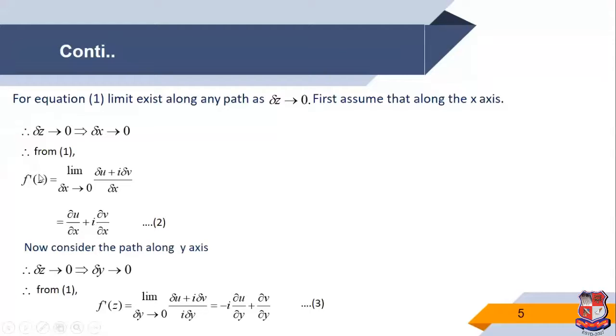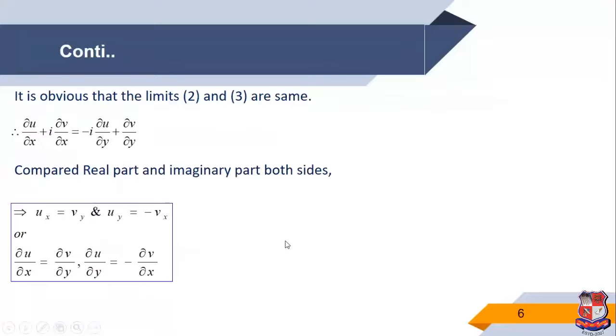Now equation 2 f dash z, equation 3 f dash z, both are equal. So obviously we compare equation number 2 and 3. It is obvious that from the limit, 2 and 3 are the same. So del u by del x plus i del v by del x is equal to minus i del u by del y plus del v by del y. We compare real part and imaginary part. So we get del u by del x is equal to del v by del y, and del v by del x is equal to minus del u by del y.